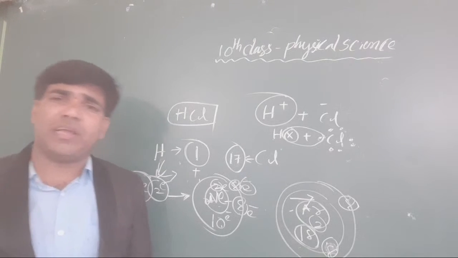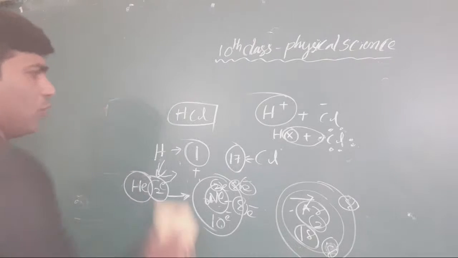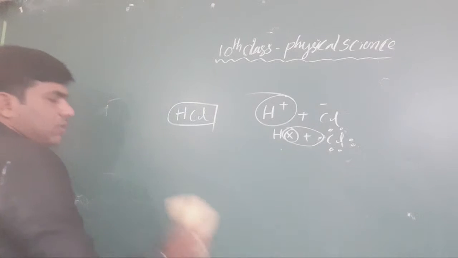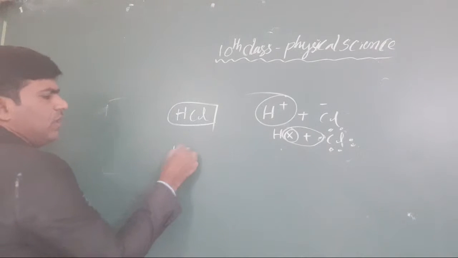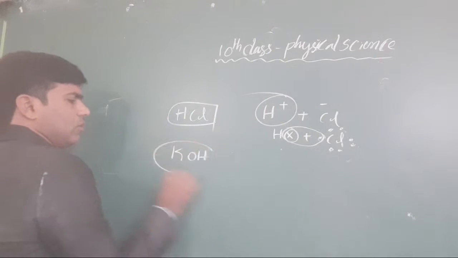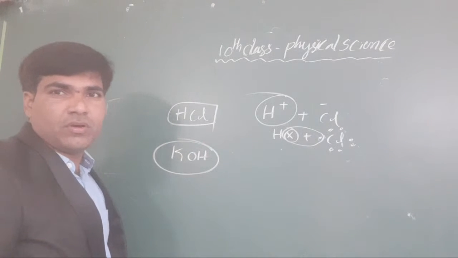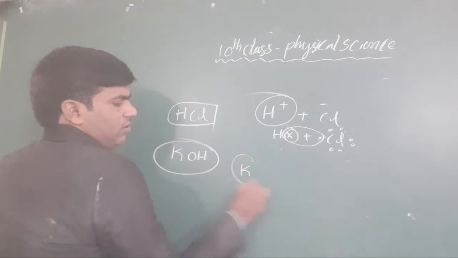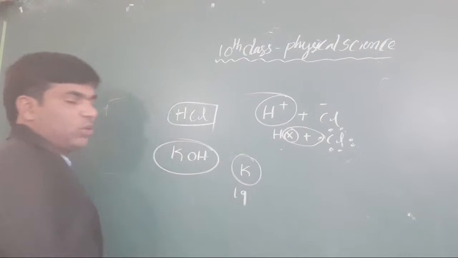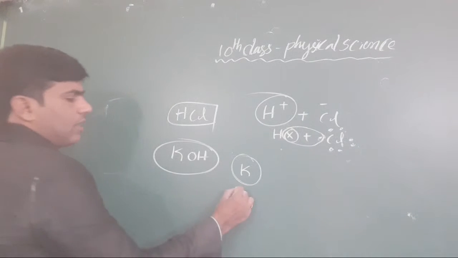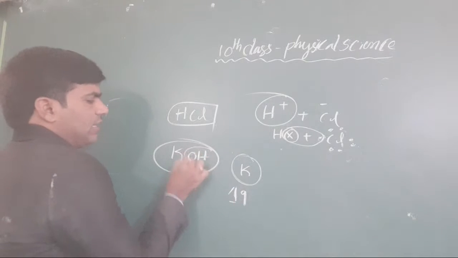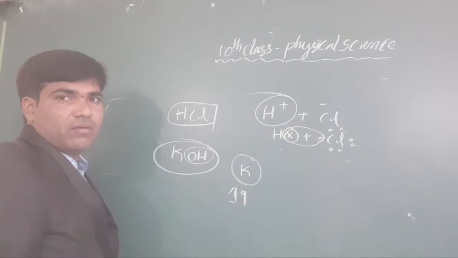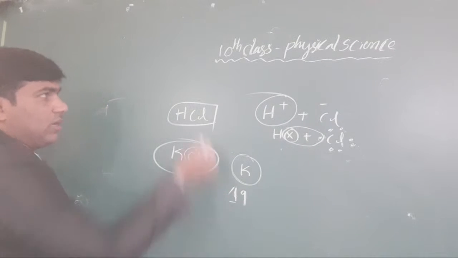As well as when you take sodium hydroxide, suppose you take the common bases. For easy example, KOH, potassium hydroxide. You know very well, what is the potassium atomic number? It is 19. Potassium atomic number is 19. Yes, suppose there is a hydroxide ion. Totally you take here hydroxide ion. Okay, now how do we take it?